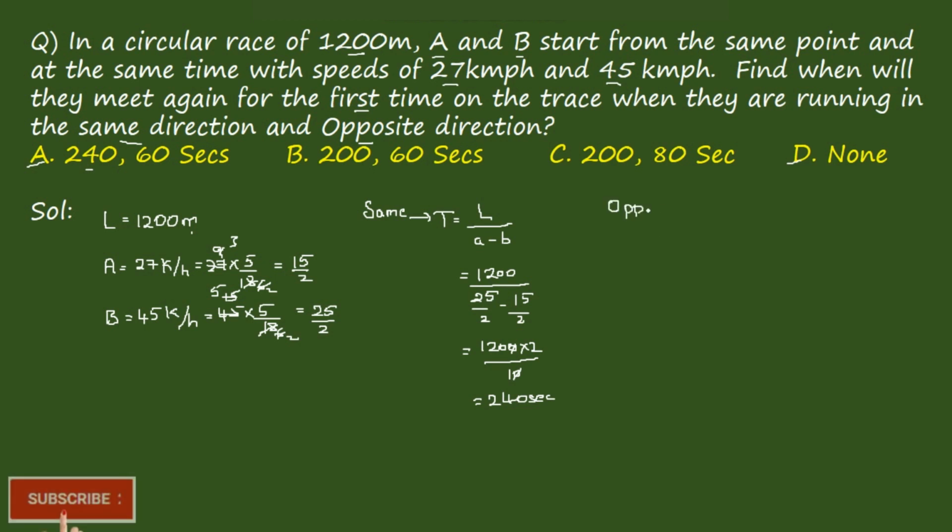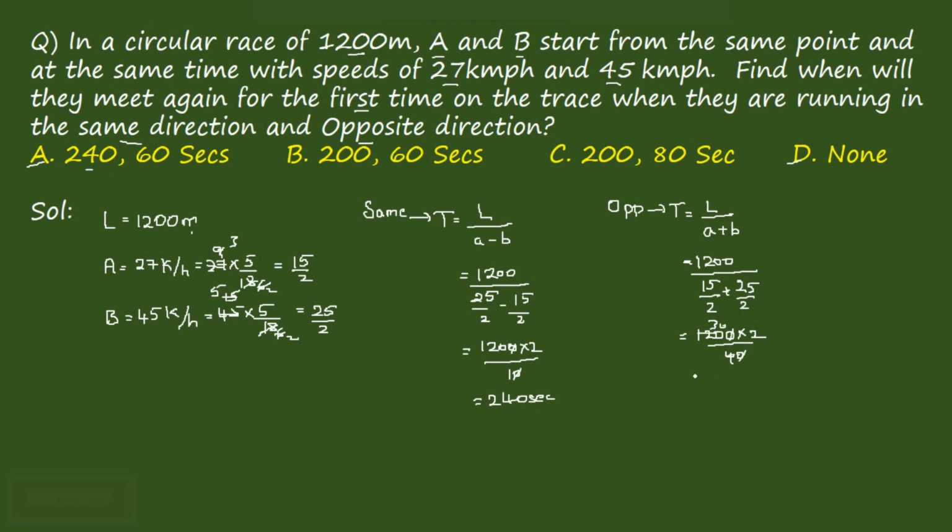When they move in the opposite direction, when will they be meeting? Time t is equal to, the formula is t is equal to L by A plus B. Length is given as 1200 by A, which is 15 by 2, plus 25 by 2, which is equal to 1200 into 2 by 40. 0 gets cancelled, it goes 1 at 30, which is equal to 60 seconds.